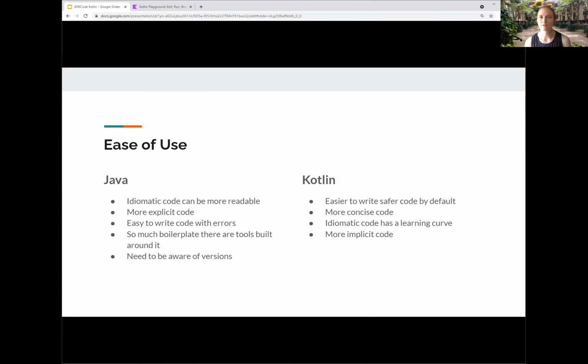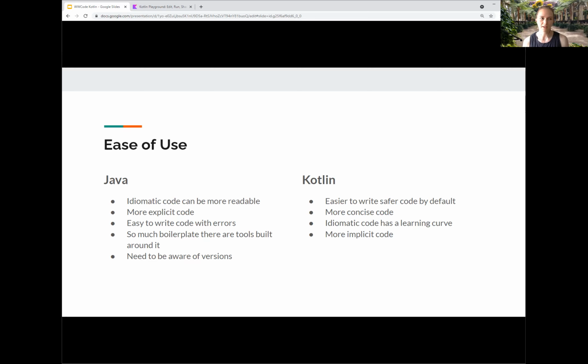And finally, you need to be aware of the versions. Java 7 to Java 8 was a massive change. Java 8 to Java 9 had a lot of great improvements. And each version of Java that we add almost adds new paradigms. Java 7 to Java 8 added streaming APIs, which are really common in a lot of the current programming languages we use, but it initially was really clunky in Java and kind of painful to use. But it's been improving all the time. But it does mean you have to know what's in Java 9 but not in Java 11, or what's in Java 11 but not in Java 9. And you have to be a little more current with the language. Kotlin is younger, and so it doesn't have so many language versions that might confuse you there.